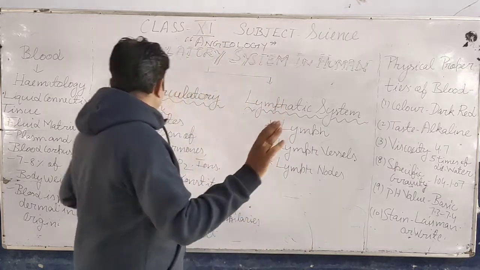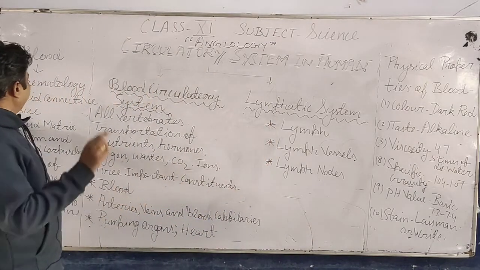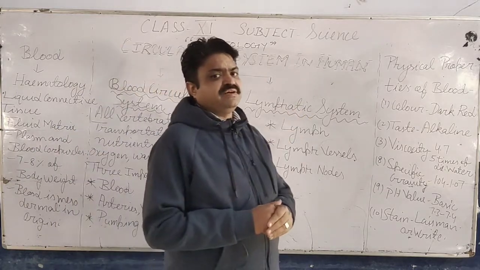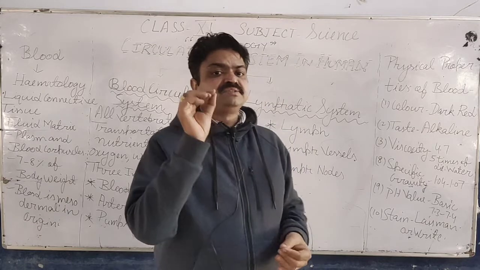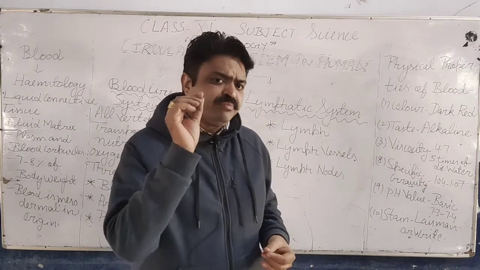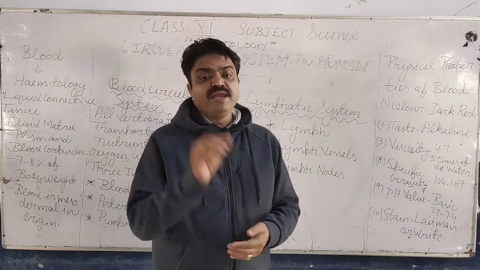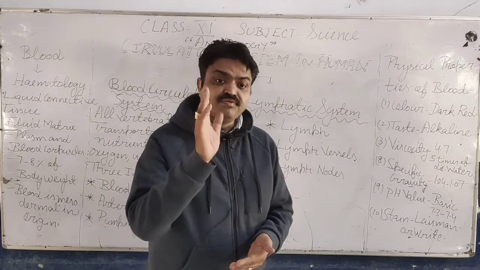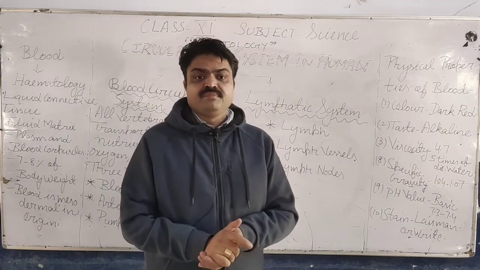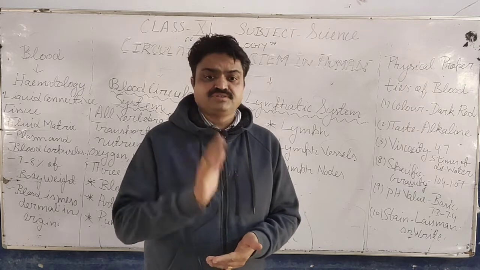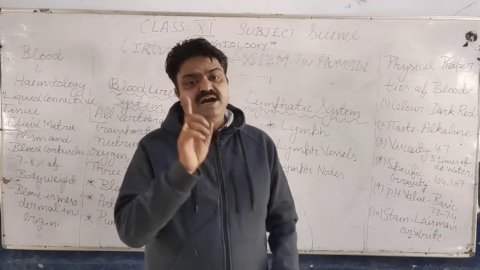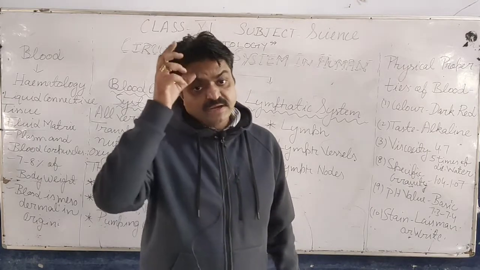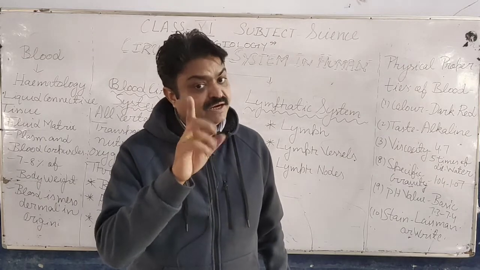Now we come to the main function of the blood. As we are discussing the circulatory system, this system is also known as the transportation system. So what is the main function of the blood? The main function of the blood is that it transports food, waste, oxygen, carbon dioxide, ions, enzymes and hormones. All these components are transported with the help of blood.